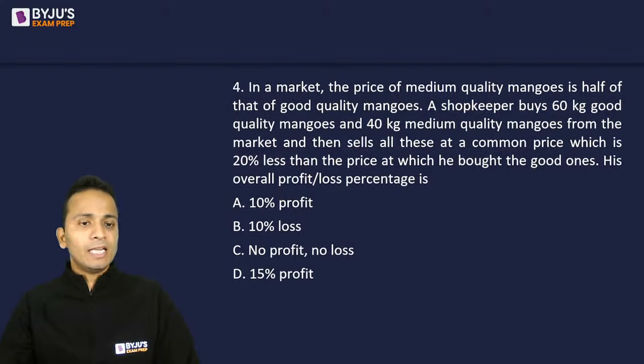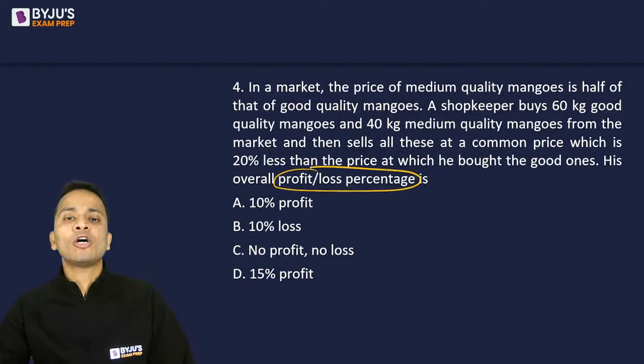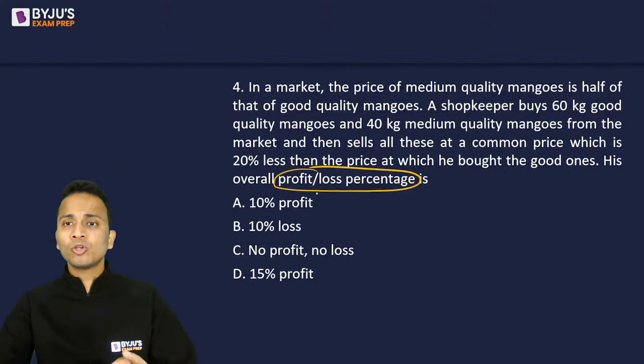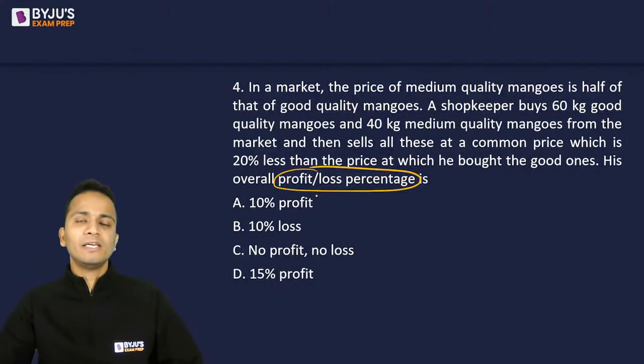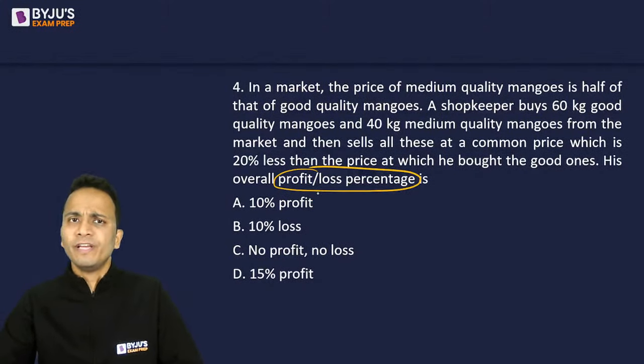Okay. Now let's have a look at the fastest way of getting the answer. Since the question is talking about profit and loss percentage, and none of the values in terms of rupees is given, you can start by assuming the price of medium quality and good quality mango in terms of rupees, not in terms of variables.